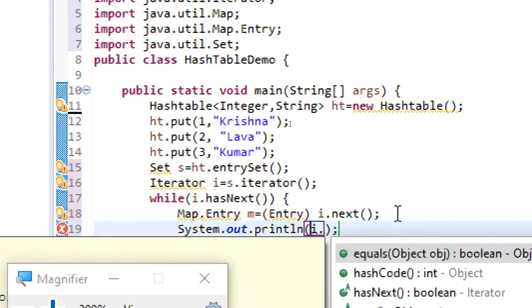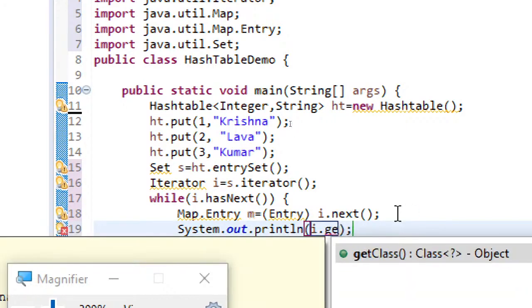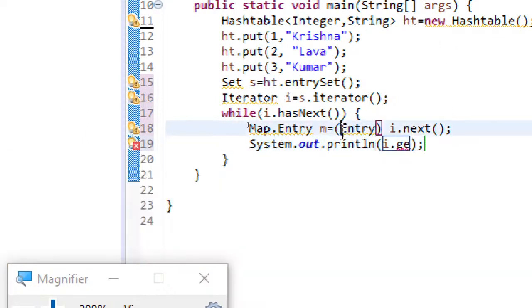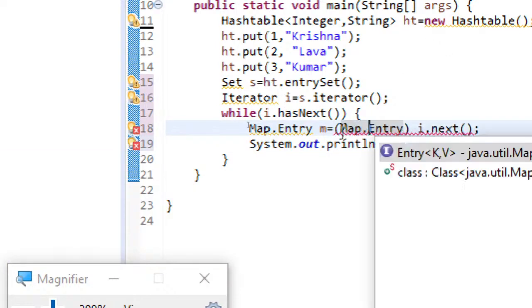Iterator has this method. It has to return me get key. Okay, I think here instead of entry we have to use map entry.